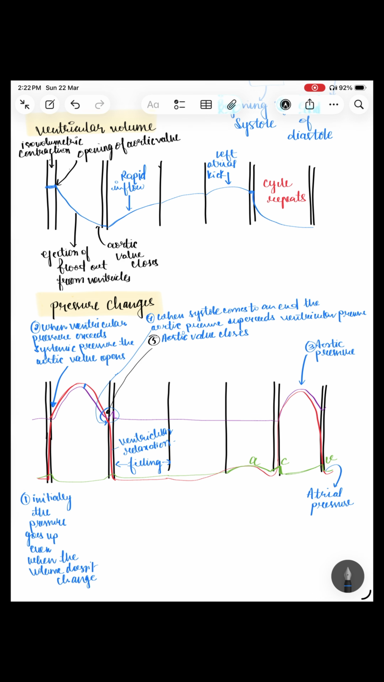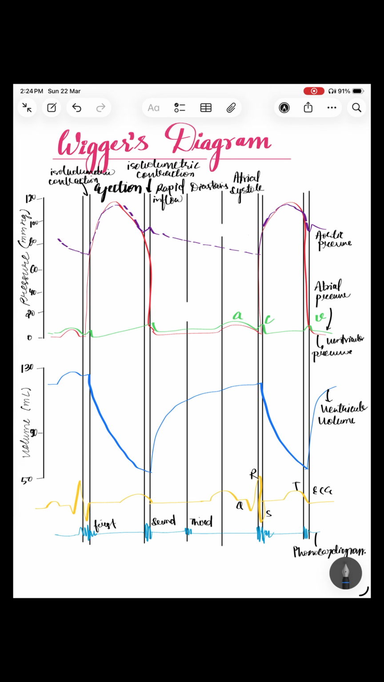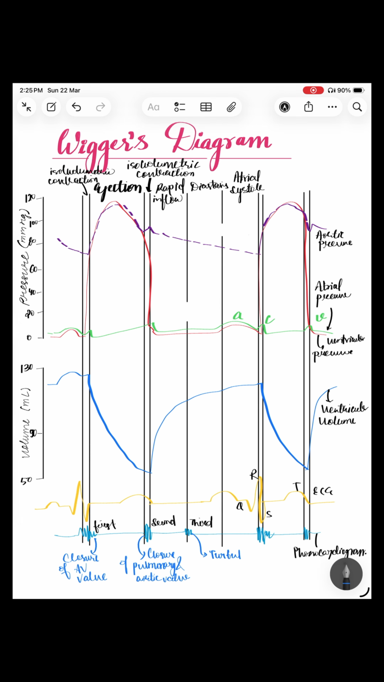Now let us compare atrial pressure with ventricular pressure. When the atrial pressure is higher than ventricular pressure, it results in mitral valve opening and the filling of the ventricles occurs. For the heart sounds in the phonocardiogram, the first sound is due to closure of the AV valves, the second sound is produced due to closure of the pulmonary and aortic valves, and the third sound is due to turbulence of blood during the rapid filling phase.